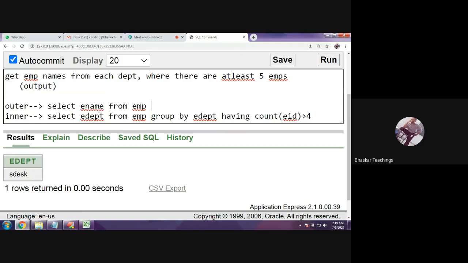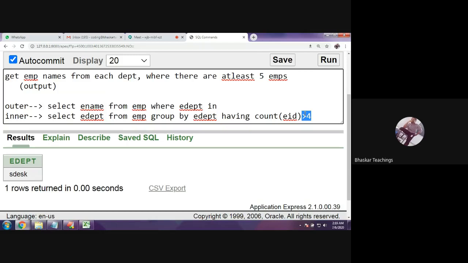The EMP table, where department belongs to this. Here I need to use IN, again a multi-row subquery, because this query will give me more than one value. The departments which have more than 4 employees are the testing department and the developing department.